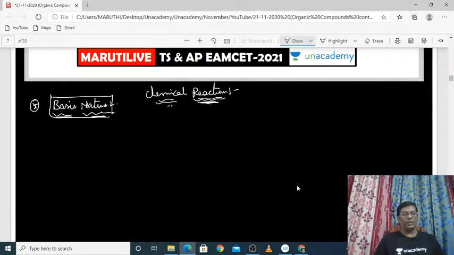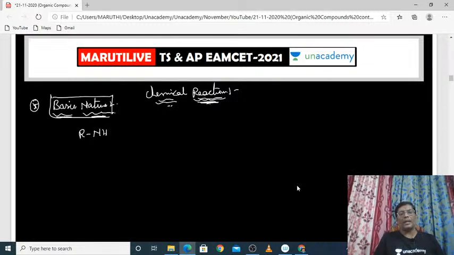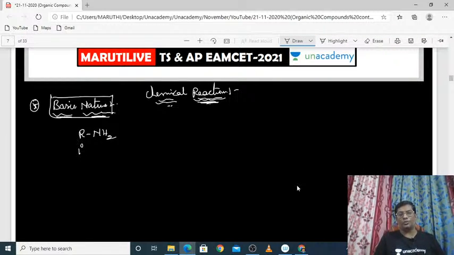Basic nature. If you want to say that the compound has basic nature, what is our main requirement? That basic compound should react with acid. Is it right or not? See here, I am taking one amine like RNH2. Actually, it is called a primary amine, right? This primary amine should react with acid.